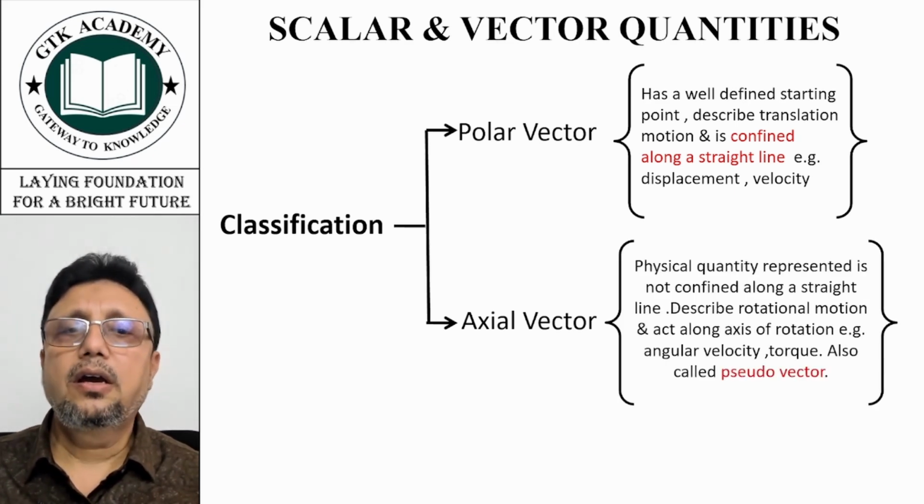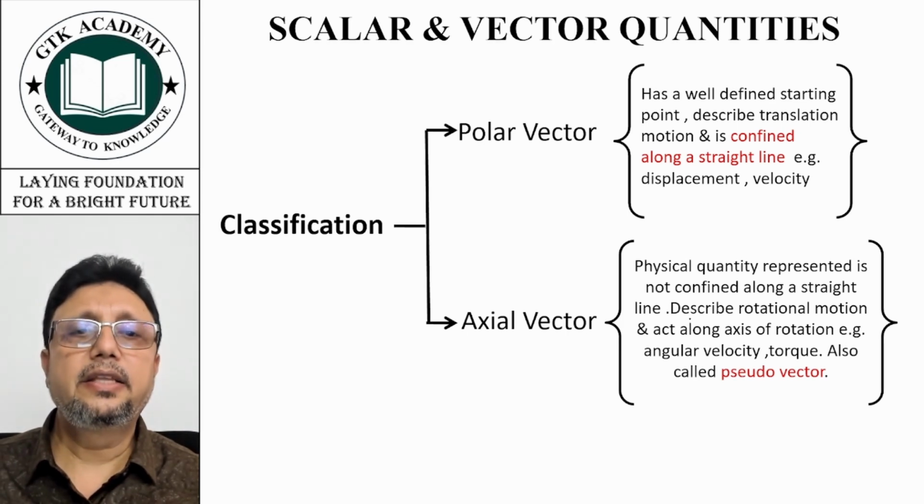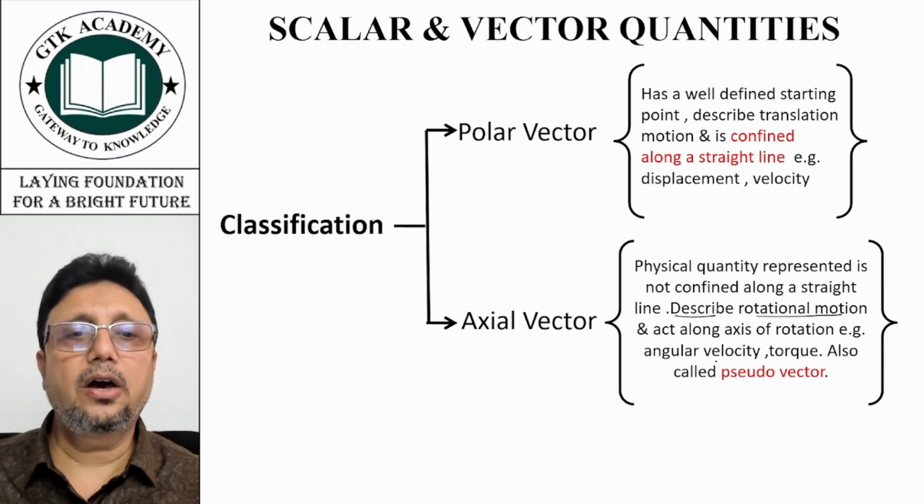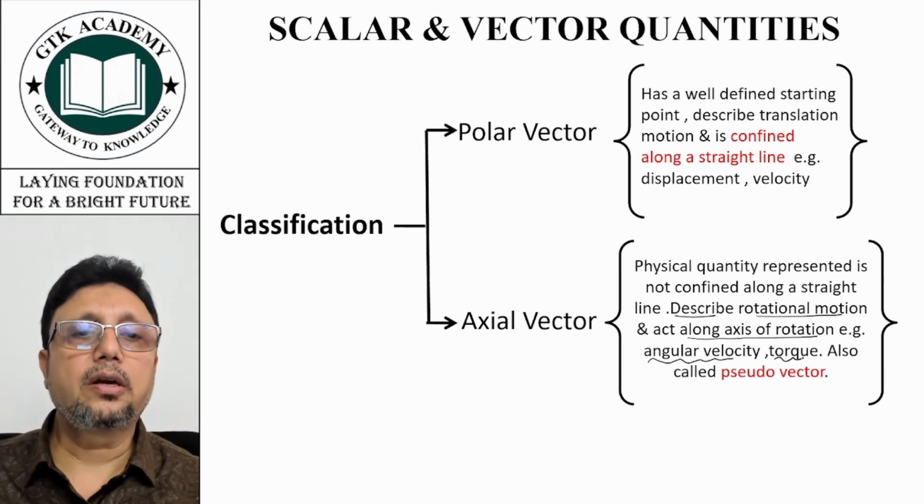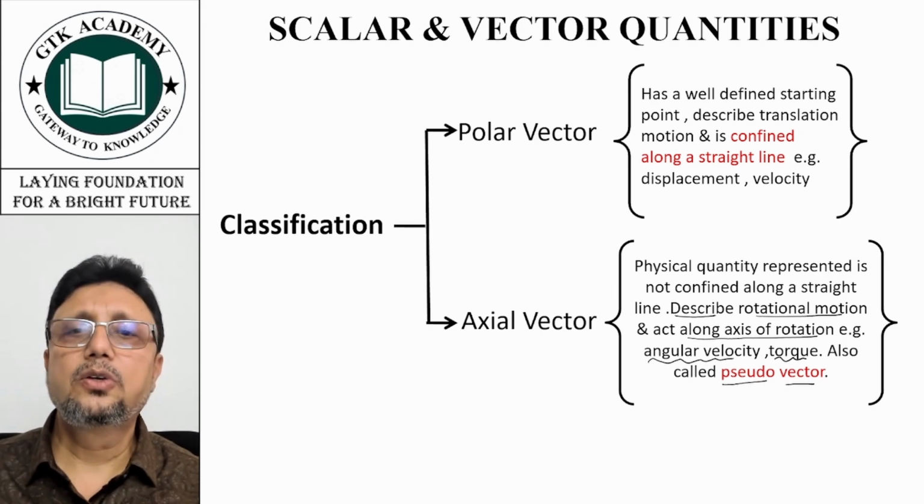Axial vector. Now, a physical quantity which is represented by an axial vector is not confined along a straight line. They describe rotational motion and act along the axis of rotation. What is the example? Angular velocity, torque. They are also known as pseudo vectors. Pseudo basically means false. So they are also called pseudo vectors.